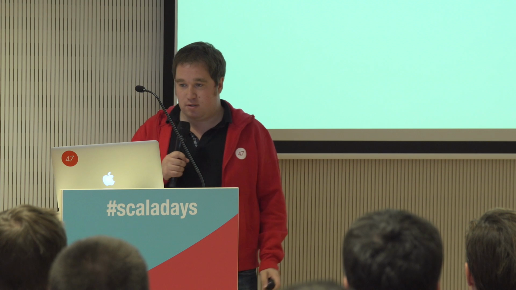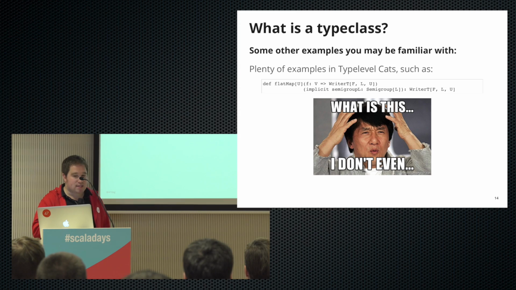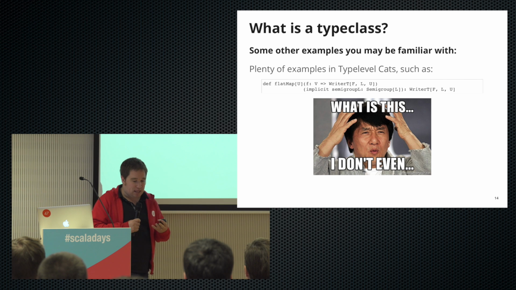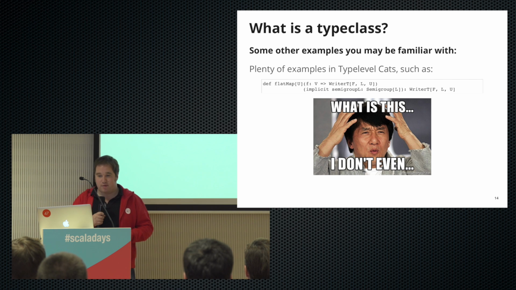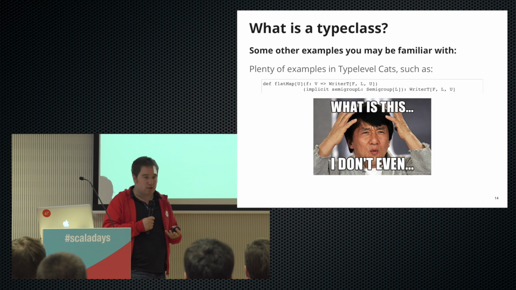Okay, another example. If we look at the Typelevel Cats library, it makes a lot of use of type classes. And now that we're all familiar with type classes, we might see some signatures like this.